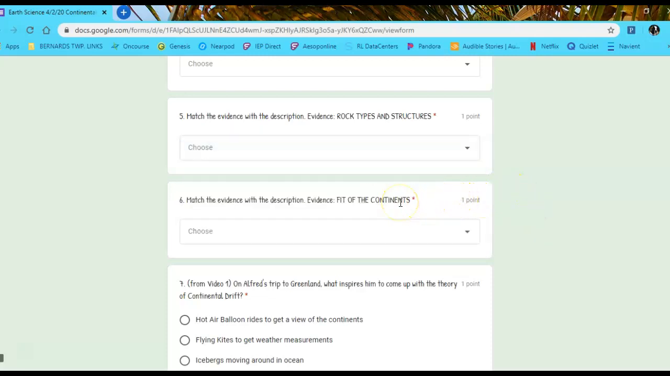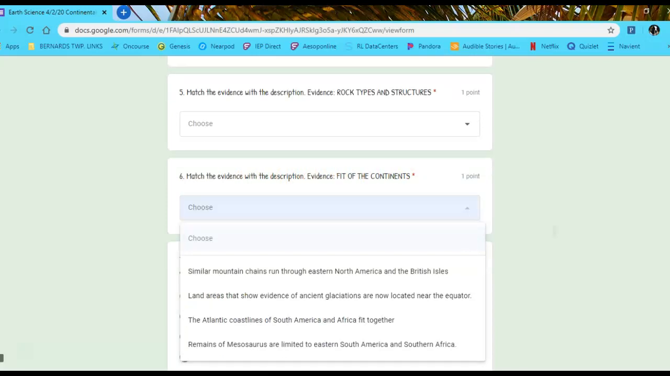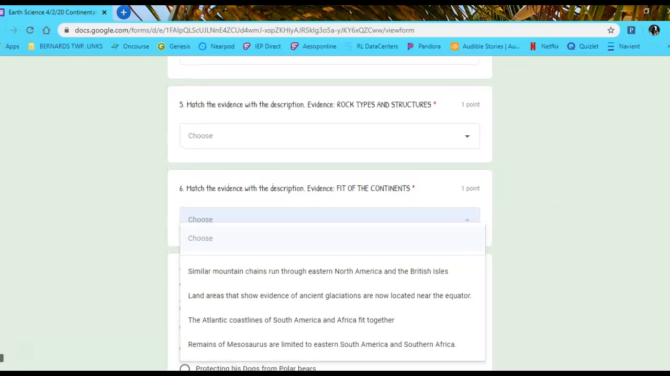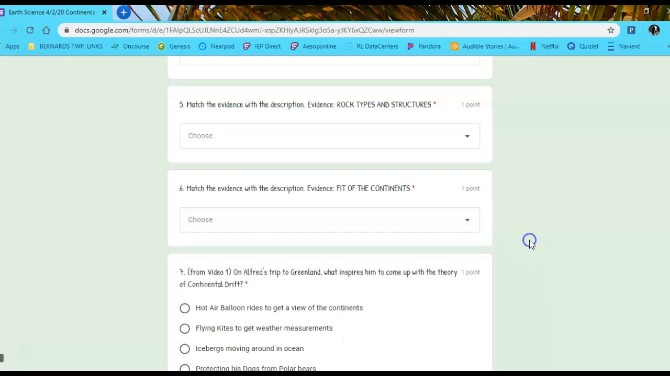Number 6. Match the evidence with the description. Evidence. Fit of the continents. A. Similar mountain chains run through eastern North America and the British Isles. B. Land areas that show evidence of ancient glaciations are now located near the equator. C. Atlantic coastlines of South America and Africa fit together. Or D. Remains of the Mesosaurus are limited to eastern South America and southern Africa.